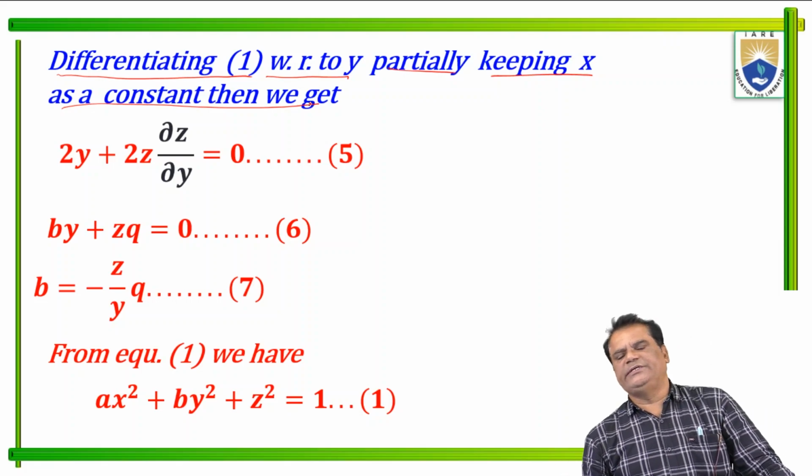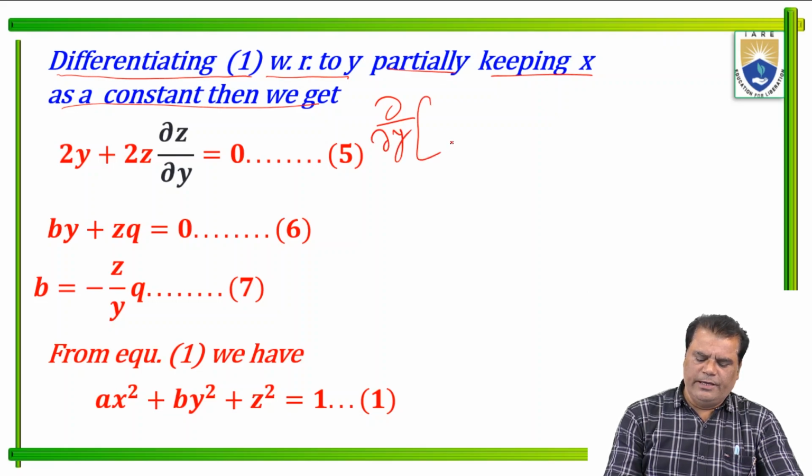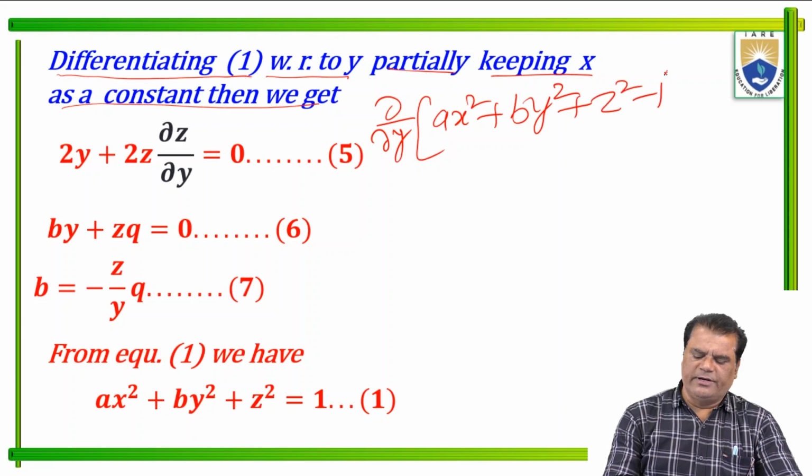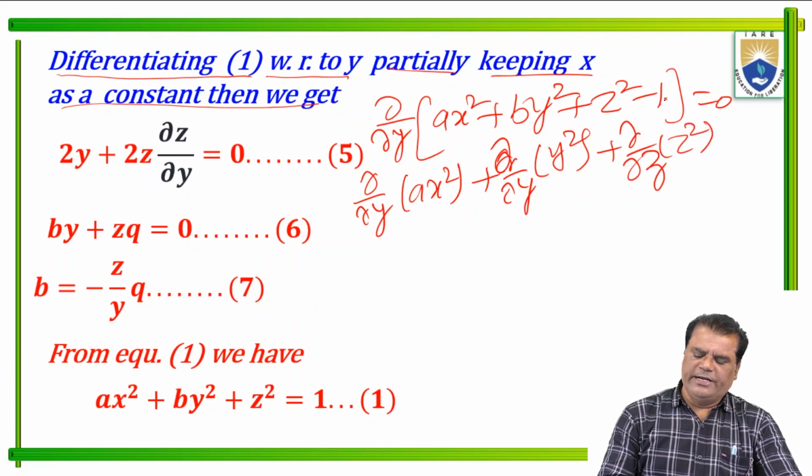So dou over dou y of a x square plus b y square plus z square minus 1 equals 0. The first term: x is constant with respect to y, so this result is 0.